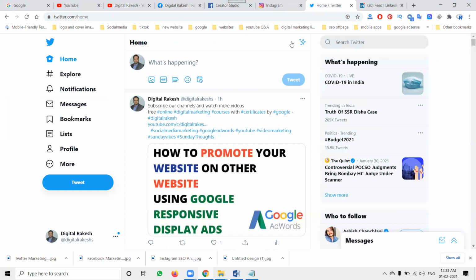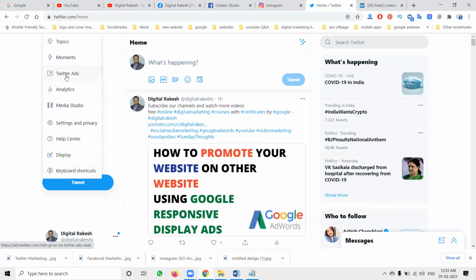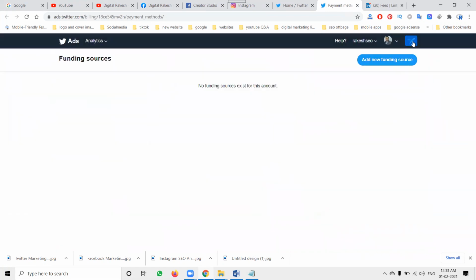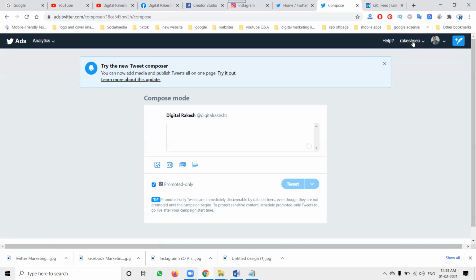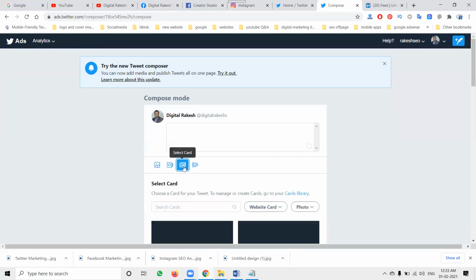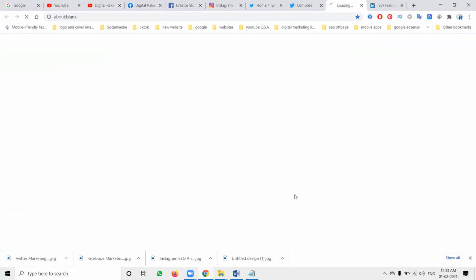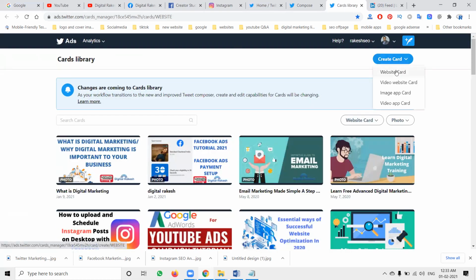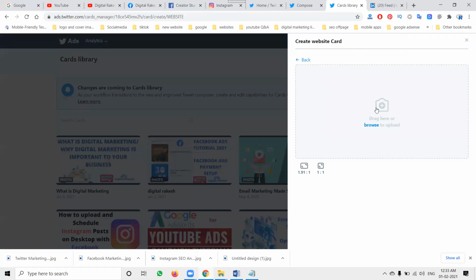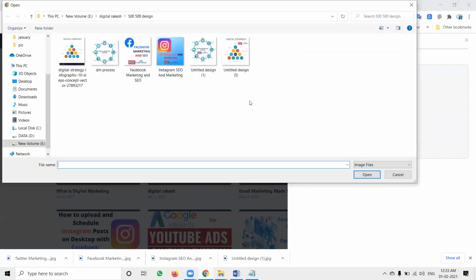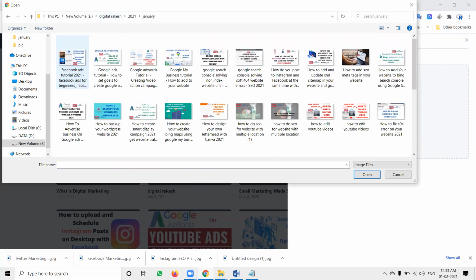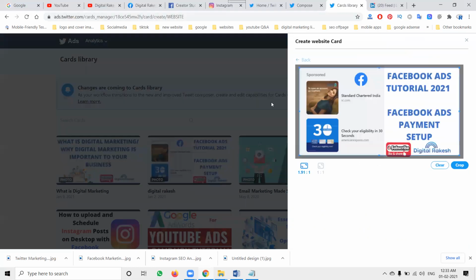Coming to Twitter. A lot of people know about the option called Twitter cards. What about Twitter cards? I'll tell you. In Twitter cards, we can promote any kind of image with a link. Suppose I select website card, I have to go with the image option. You can select the image as usual, based on your requirement. So in this I'm selecting this option.